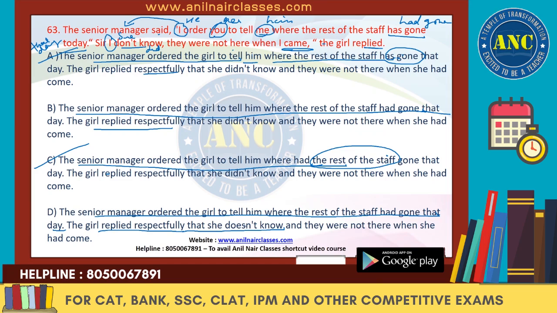So doesn't know will be in the present tense. We don't need present tense. We need the past tense over here because both of them are in the past tense. She did not know where, and they were not there when she had come. So when she had come, everything is fine, but we don't need doesn't come. So we will get rid of D and we will mark B as the right answer.